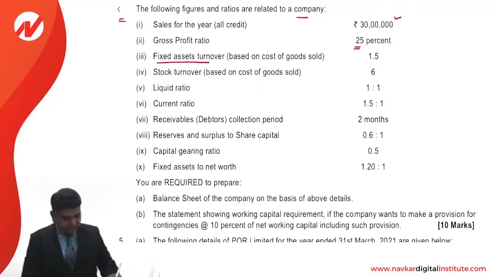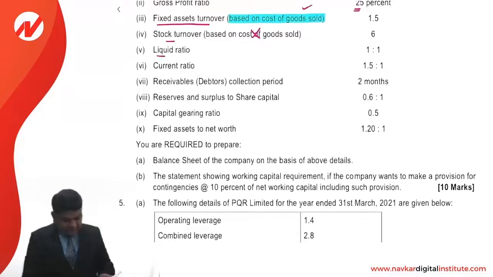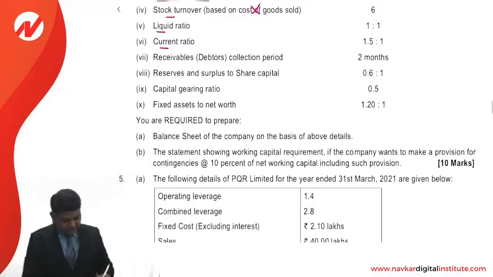Fixed asset turnover ratio, highlight the portion based on COGS. Dear students, if such kind of clarification would not have been given, we would make an assumption that the fixed asset turnover ratio is given to us based on the sales revenue. Stock turnover ratio, they have clarified that it is based on the COGS. That clarification is not required because we always make an assumption that it is based on the COGS only in absence of information. Liquidity ratio is given, current ratio is given.